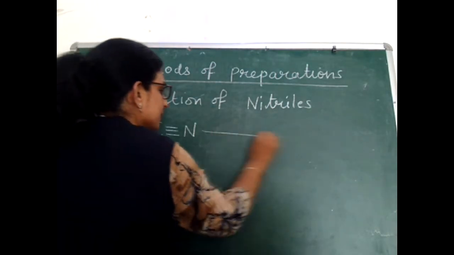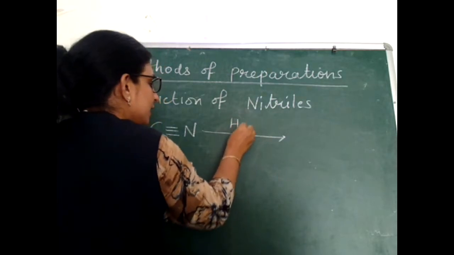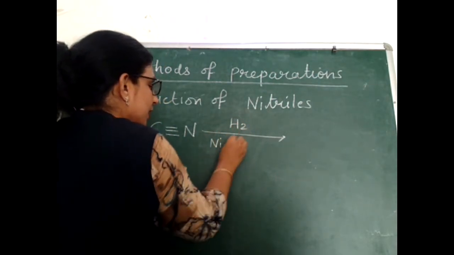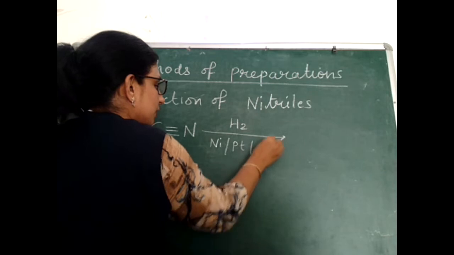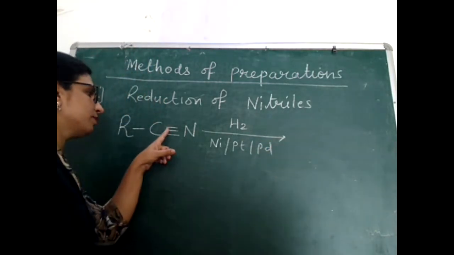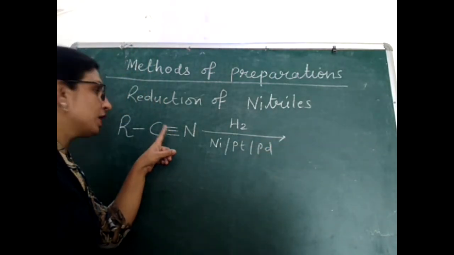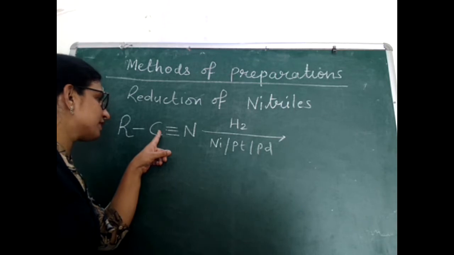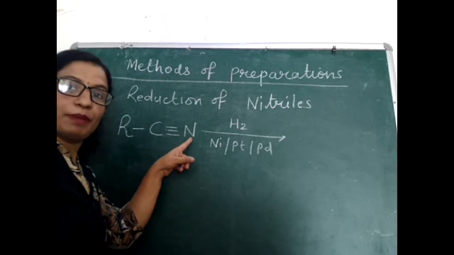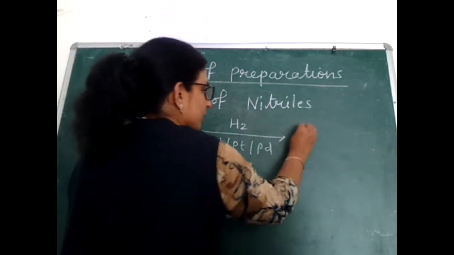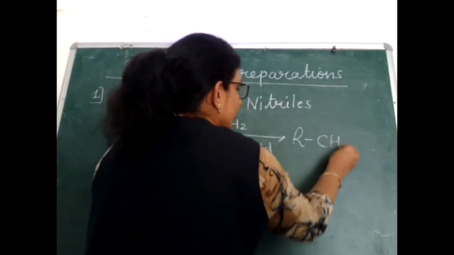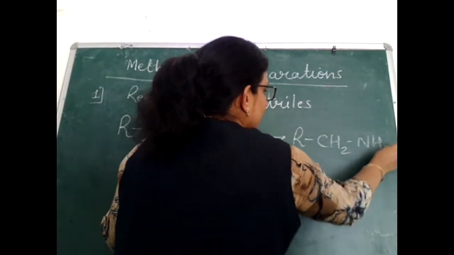When cyanides are hydrogenated catalytically, they are reduced into, see this triple bond, 2 pi bonds will break, 2 hydrogen atoms will bind with this carbon, 2 hydrogen atoms will bind with this nitrogen, and you can see what we are getting? We are getting primary amines.